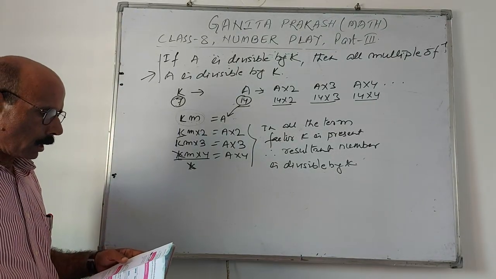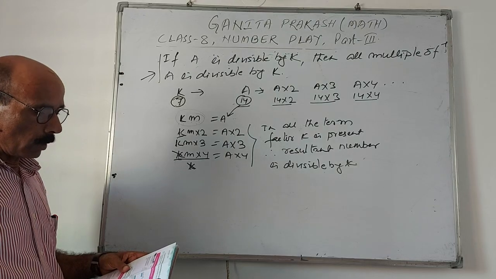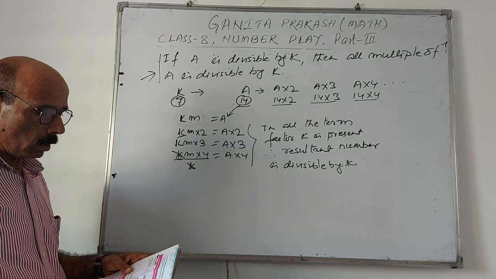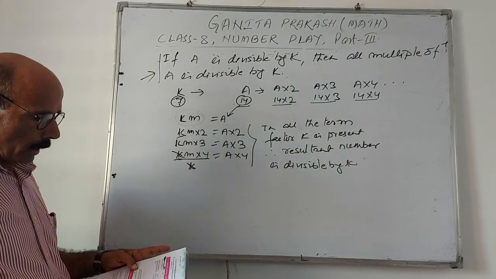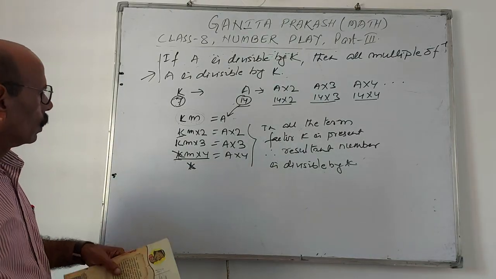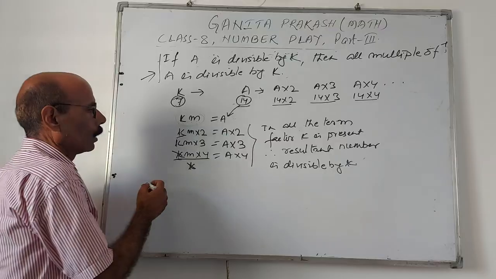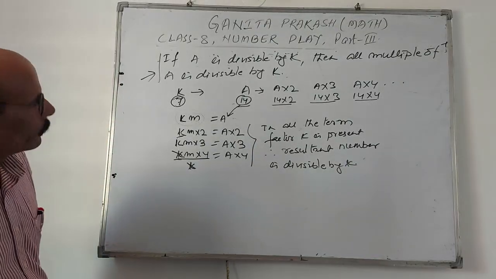Next: if a number is divisible by 12, then the number is also divisible by all the factors of 12. Like this we have to prove. Another question.